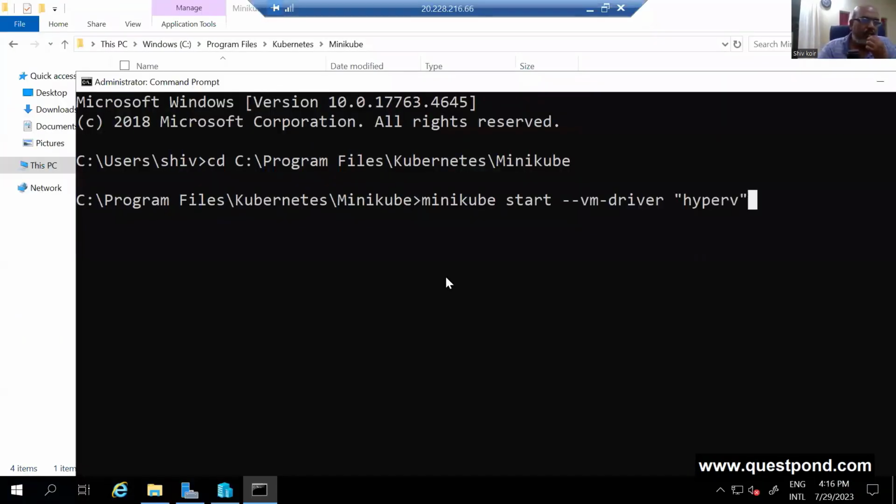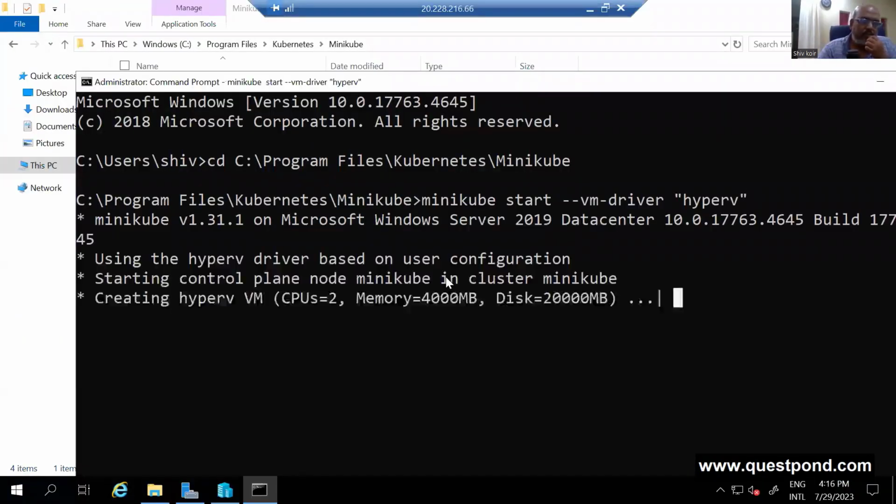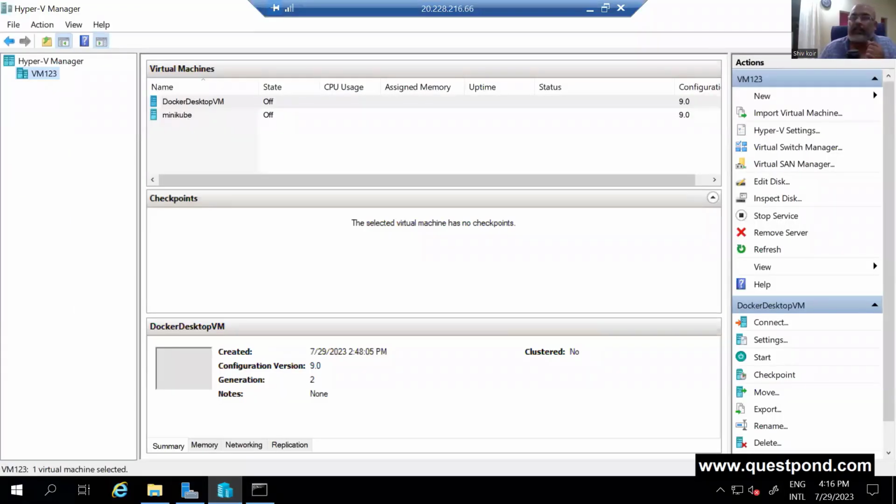If this does not work, we'll stop today's class. Let us see. Any questions, guys, please put them down out there. And so you can see it is creating a Hyper-V VM. And there it is. Minikube is now created. I'm so happy.